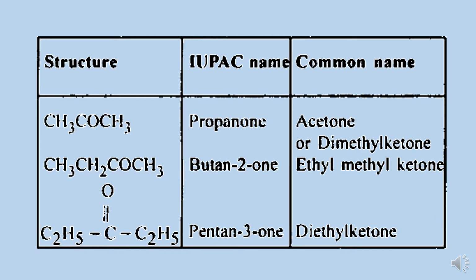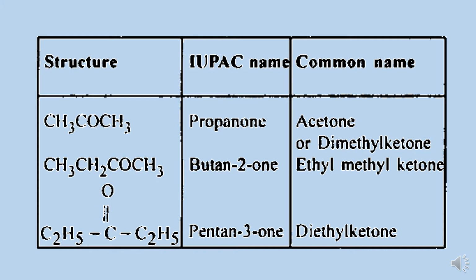For example, the simplest ketone is commonly known as acetone or dimethyl ketone. It is a simple ketone having two similar groups on both sides of the carbonyl carbon. IUPAC name is propanone, as 3 carbon atoms are there. For 4 carbon atoms, the compound will be named butanone or butan-2-one, and the common name is ethyl methyl ketone, and this is a kind of mixed ketone having different types of groups on both sides of the carbonyl carbon.